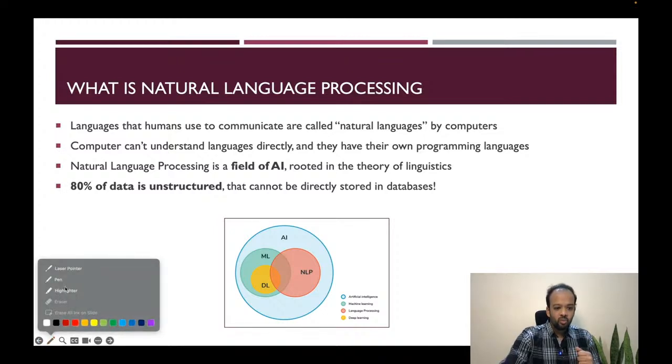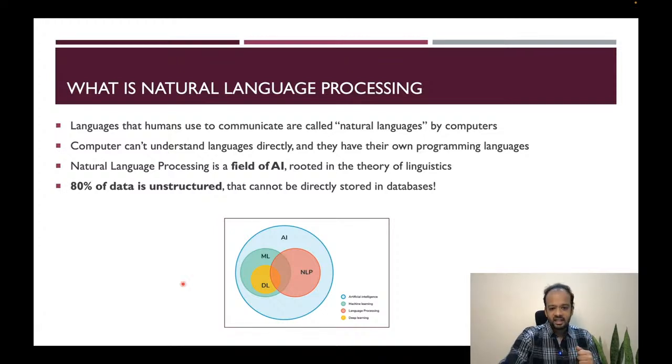Now, we discussed this, that AI is the overarching field, right? Where the intelligence is about mimicking what humans are doing. It's very similar to how humans are seeing. We have computer vision, how humans are speaking and understanding language. We have natural language processing and so on. So it's a large field.